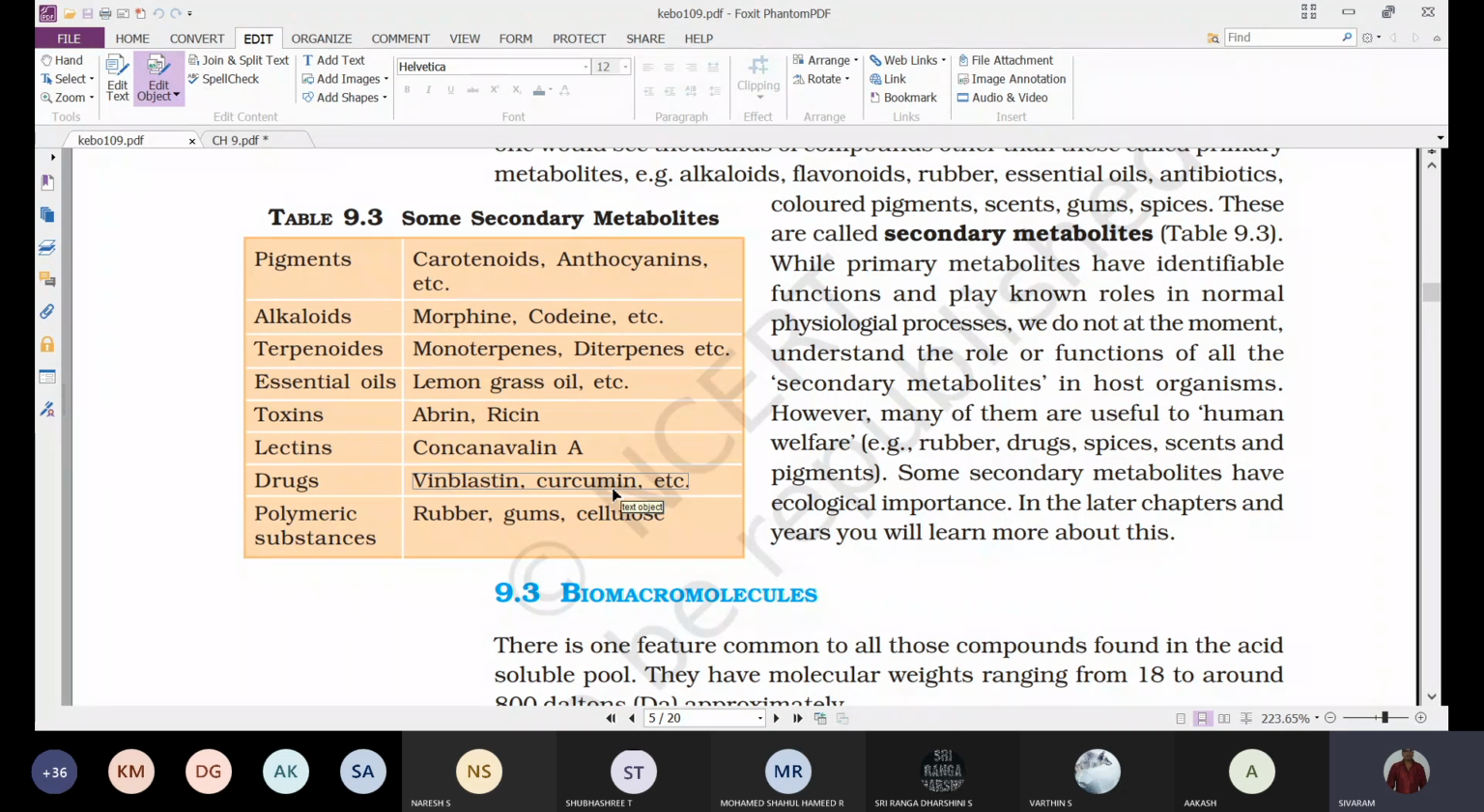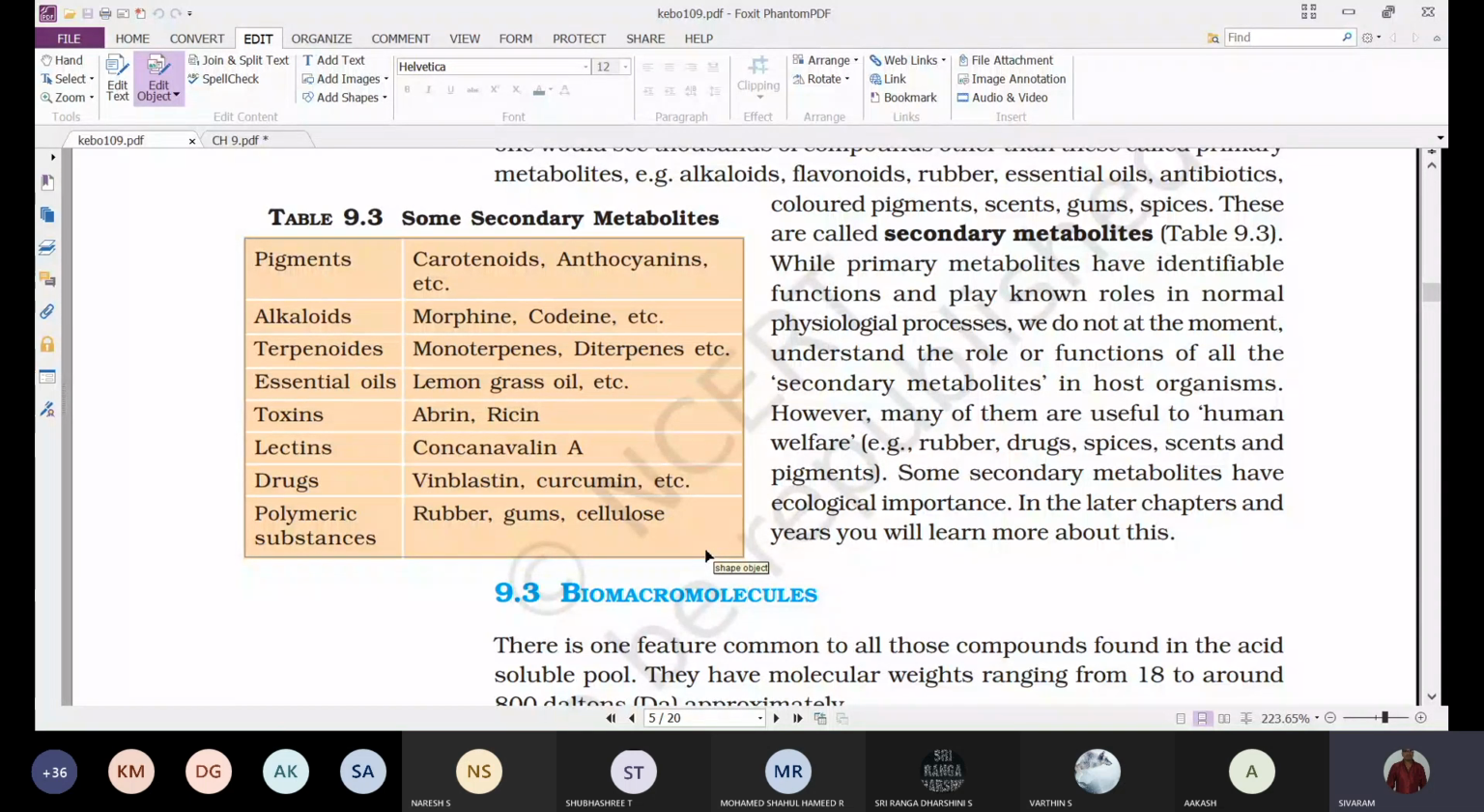And next, polymeric substances, which are used in different ways, like rubber, gums, cellulose. The clothes that we make use of, or that we are wearing, are obtained from cotton. They are all made up of cotton. This cotton fiber is nothing but made up of cellulose.